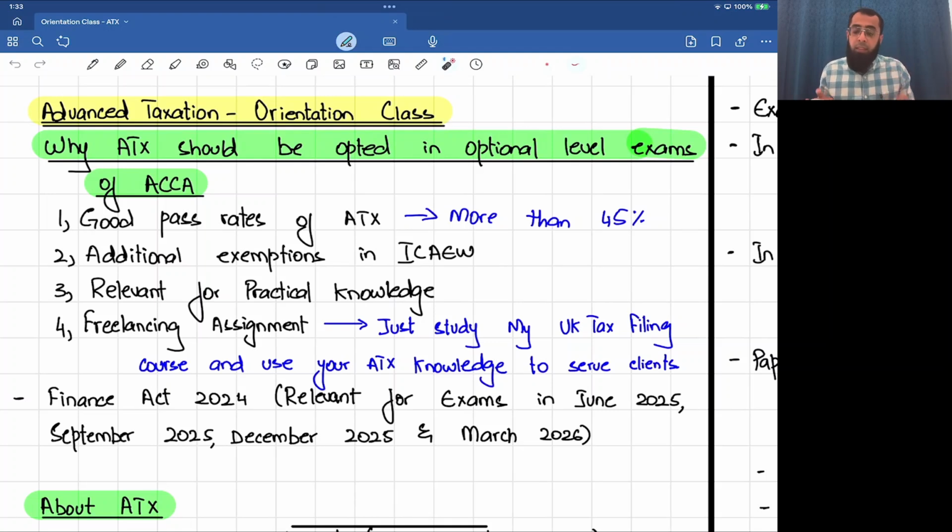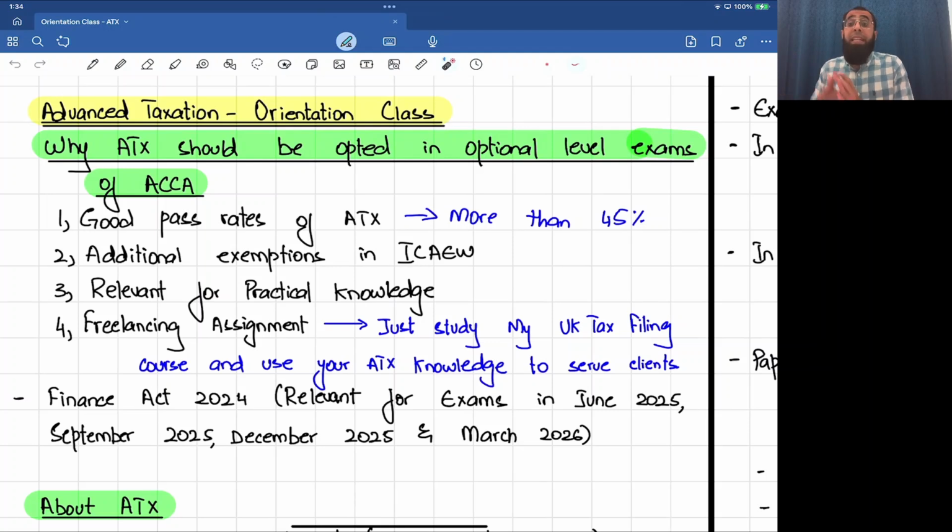The first reason is that this exam has really good pass rates. Its global pass rate is more than 45%. So what about your pass rates? My pass rates are more than 70%, because my course package is very detailed, very comprehensive, and I give very detailed personalized support to my students. But if you look at the global pass rate of this paper, which is more than 45%, it's a really good pass rate for an optional level exam.